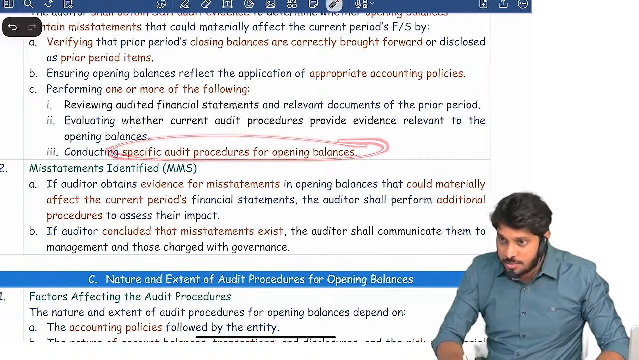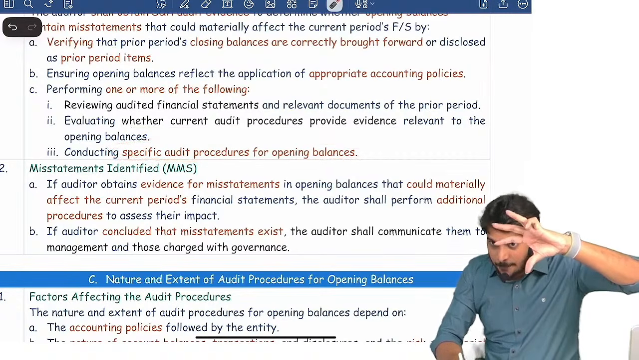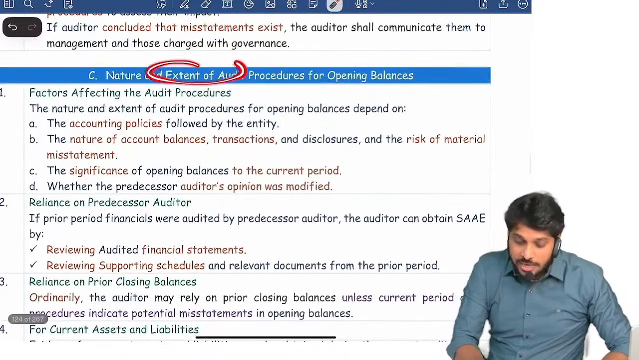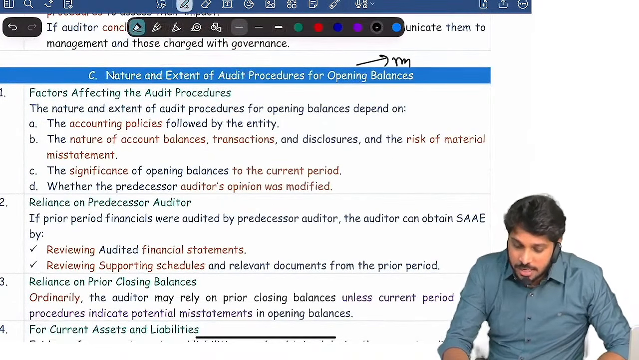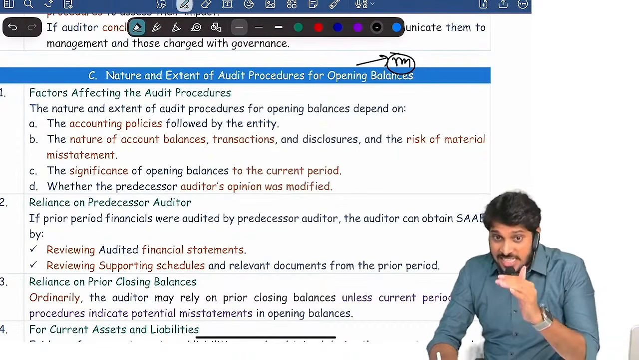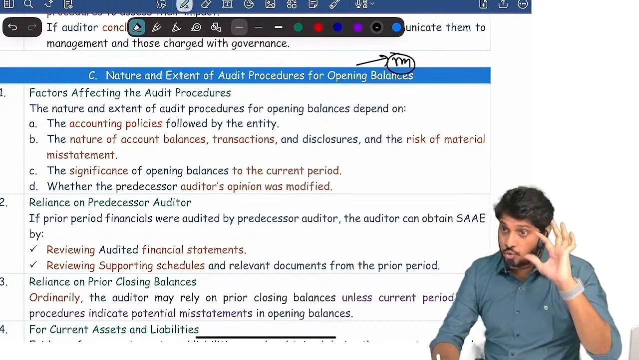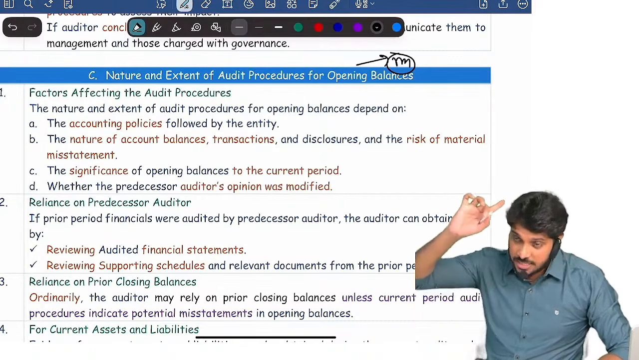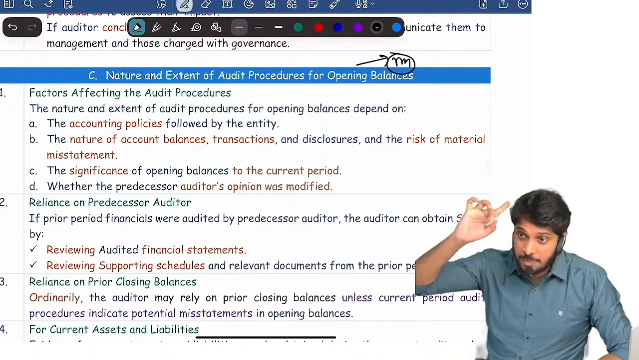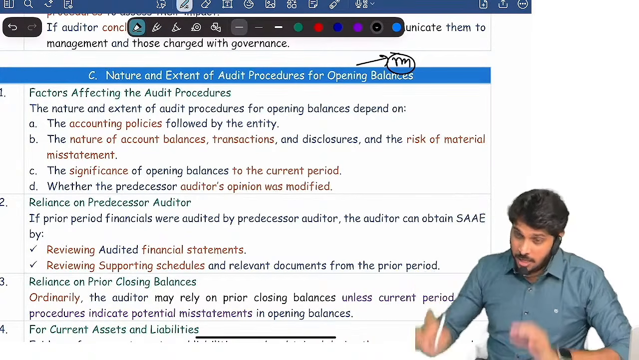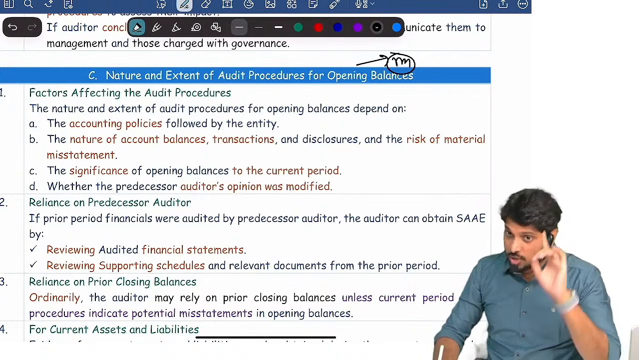Specific audit procedure means what? Comparing trial balance, all that. Now to what extent I will perform? This itself can be asked as a 5 marks question. What is the nature of procedure? To what extent you perform? It is influenced by so many factors. Suppose if last year auditor gave a modified opinion on the last year balance sheet, auditor has to be very serious on the opening balance.